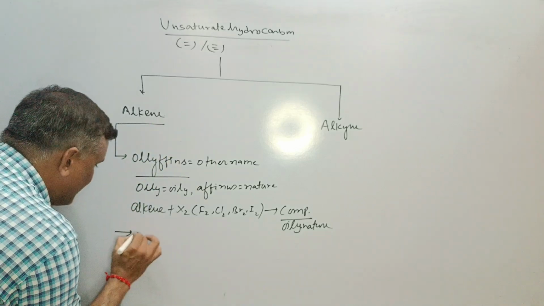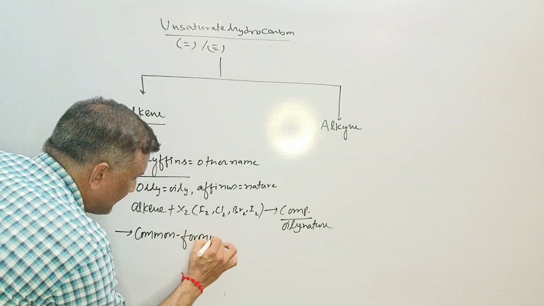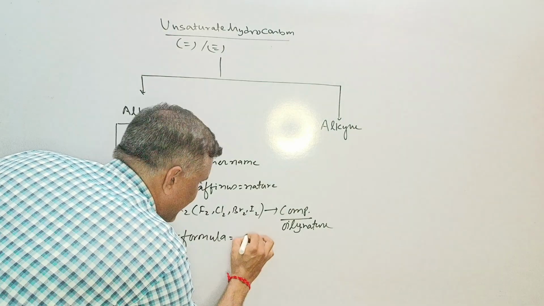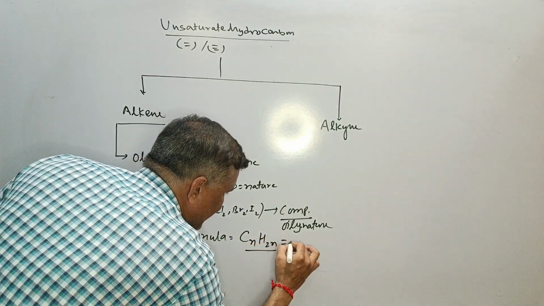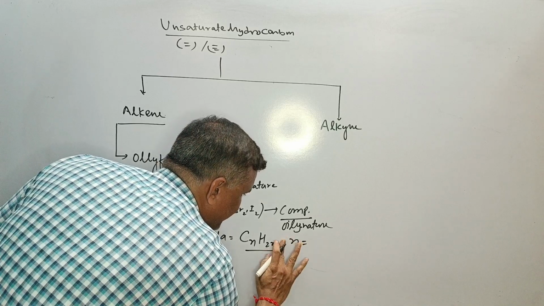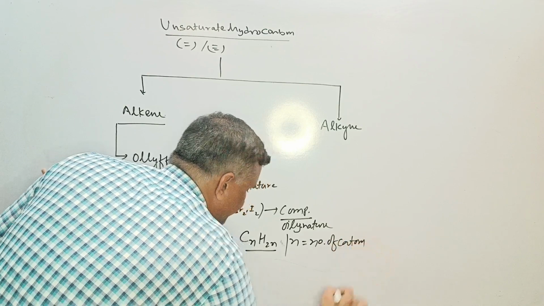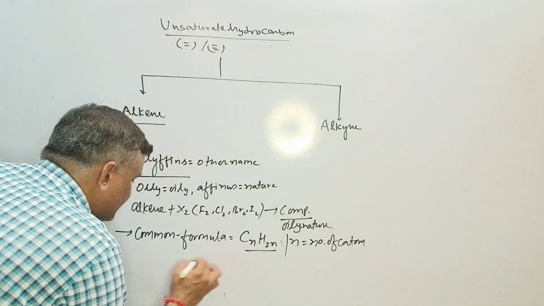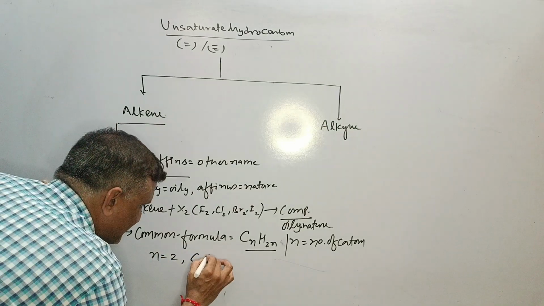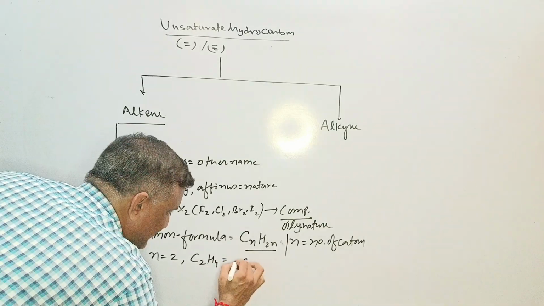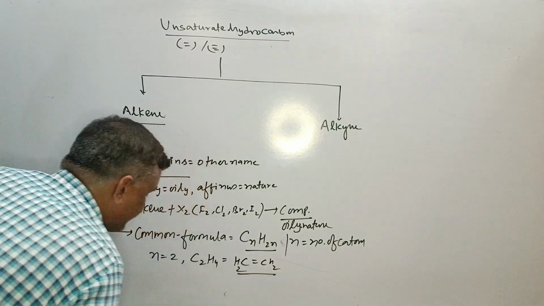Further is your common formula. This is the common formula regarding alkene. The formula is CnH2n, where n is again the number of carbon atoms. This is the number of carbon atoms. If at least n equals 2, there should be 2 carbon atoms, so the molecule will be C2H4. We can write it as follows also: CH2 double bond CH2. It is called ethene.